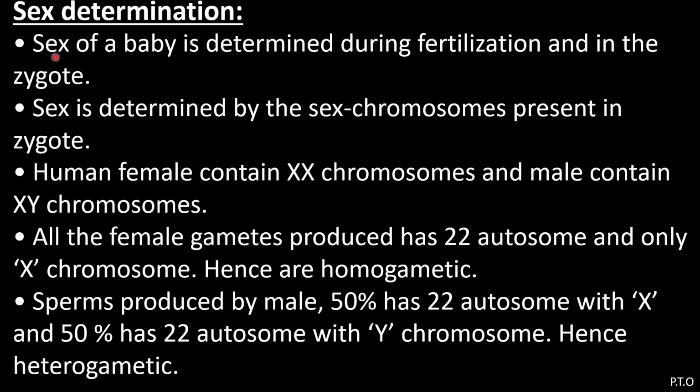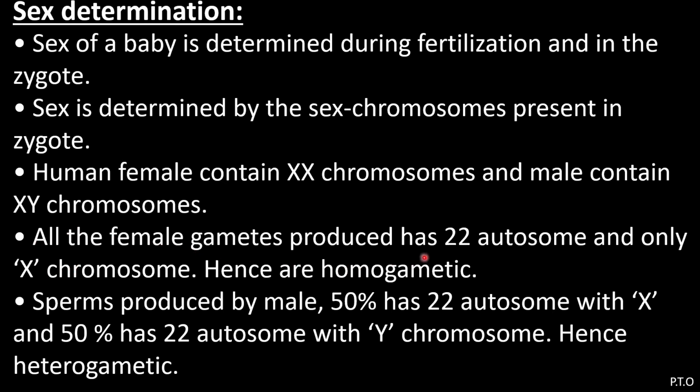So here the question arises: how does sex determination occur? The sex of the baby is determined during fertilization, in the zygote. Sex is determined by the sex chromosomes present in the zygote. Human female contains XX chromosomes and male contains XY chromosomes. So a female has XX and a male has XY. So homogametic and heterogametic condition.